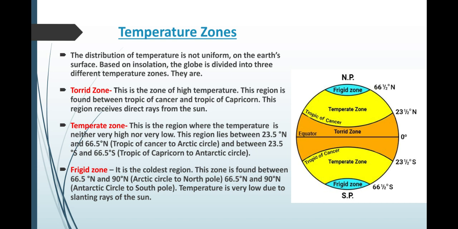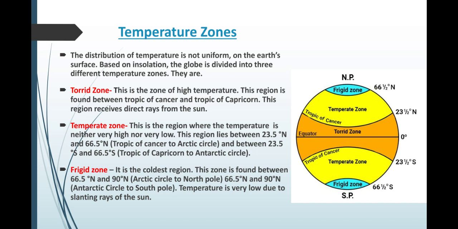This is the zone of high temperature. This region is found between Tropic of Cancer and Tropic of Capricorn. Down 23.5 degrees south is Tropic of Capricorn. Make that correction. This region receives direct rays from the sun. So here the temperature is very high, it is very hot in this region, for the places which are in this region.